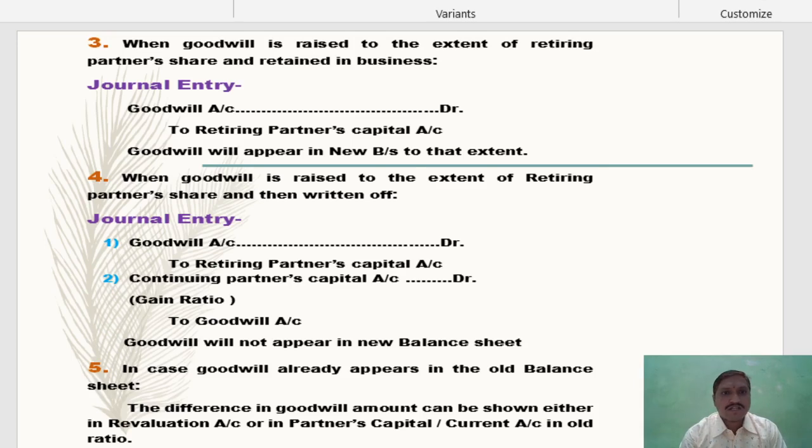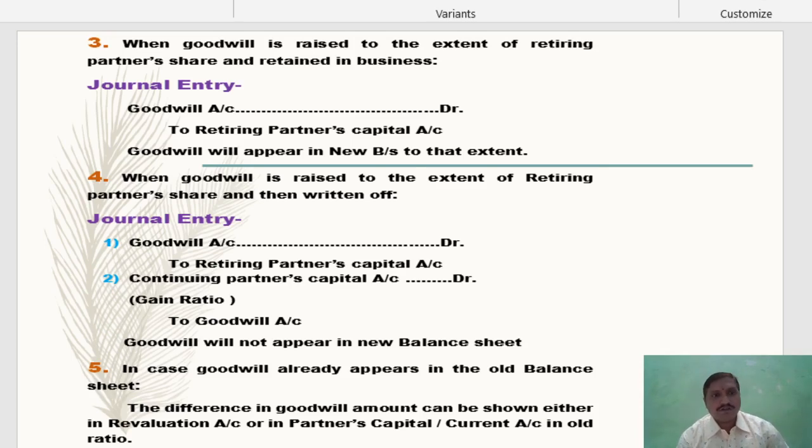Third case, when goodwill is raised to the extent of the retiring partner's share and retained in business. Goodwill is raised but only for the retiring partner's share. First goodwill is raised; goodwill is an asset, so goodwill account is debited and the benefit is payable to only the retiring partner, so it is credited to the retiring partner's capital account. So the entry will be goodwill account debit to retiring partner's capital account. Goodwill will appear in the new balance sheet to the extent of the retiring partner's share, recorded on the asset side of the new balance sheet.